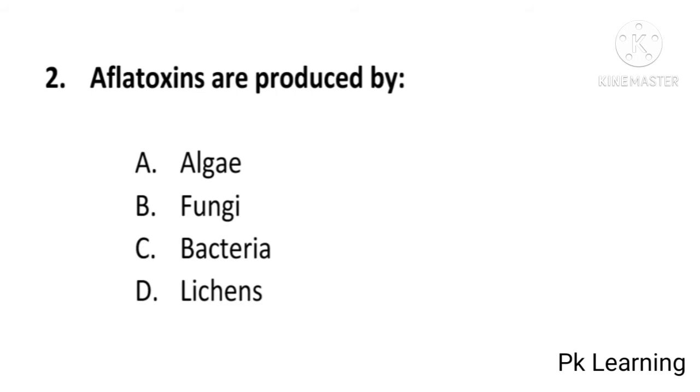Aflatoxins are produced by algae, fungi, bacteria or lichens? And answer is B. Fungi. Aflatoxins are produced by fungi. B is correct option. And next question is: